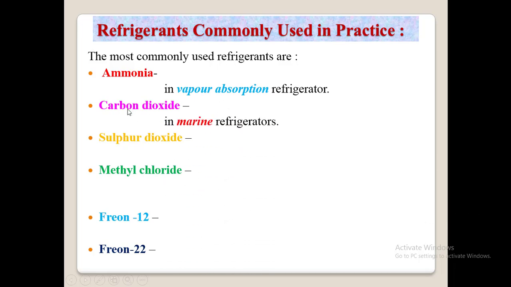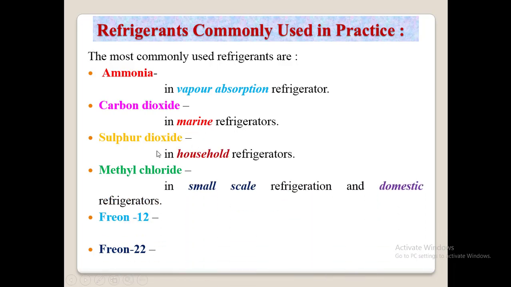So remember that. Next is carbon dioxide. Carbon dioxide will be used in marine refrigerators. Next, sulfur dioxide will be used in household refrigerators. Methyl chloride will be used in small scale refrigeration and domestic refrigerators. Next comes freon 12.